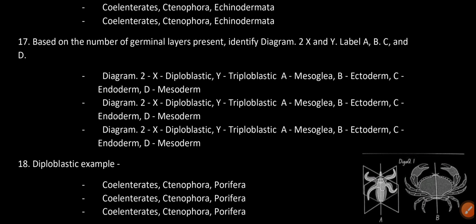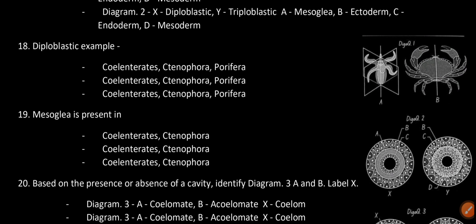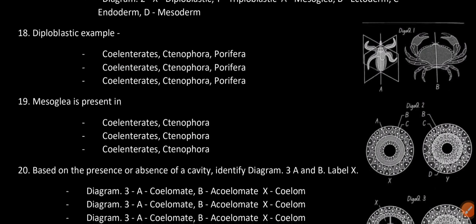In diagram 2, X is diploblastic, Y is triploblastic, and A is mesoglea, B is ectoderm, C is endoderm and D is mesoderm. In triploblastic, the mesoglea area is covered by mesoderm.